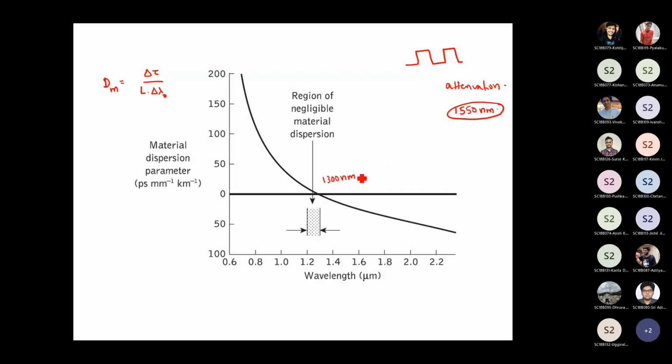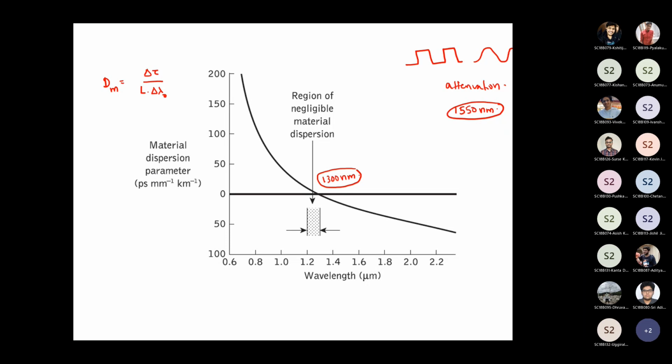So please don't forget these two wavelengths. 1300 nanometer is important because optical fibers have the least dispersion. Whenever you remember dispersion, please remember the broadening of the optical pulse. Dispersion means if it passes through an optical fiber, the pulse broadens like this. So if two pulses broaden and, let's say, two ones overlap, then the receiver will not be able to understand whether it has received a 1 or a 0.